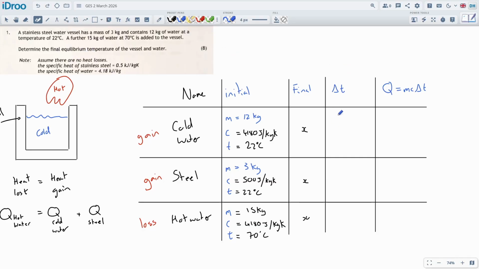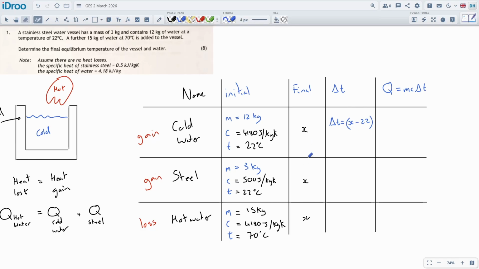So delta T. This is where the tricky bit comes in with this final equilibrium temperature. These are just the harder ones. So what I do here is I say, what if we imagine the final temperature? The final temperature is going to be somewhere between 22 and 70. So let's just say it was 50 or something. Then what you do to keep this delta T positive is you do the big number minus a small number. So that's going to be X minus 22. Right? Because we don't actually know what the final temperature is. I shouldn't put this 50 in here.